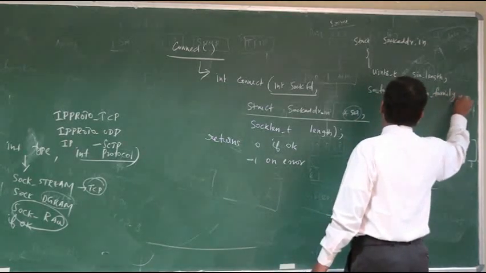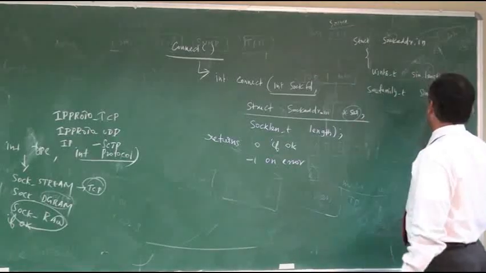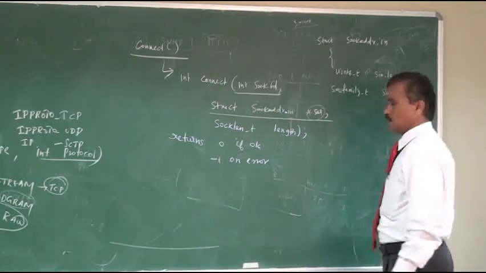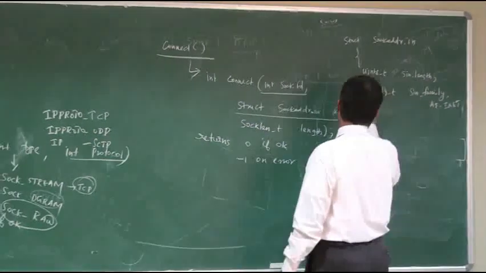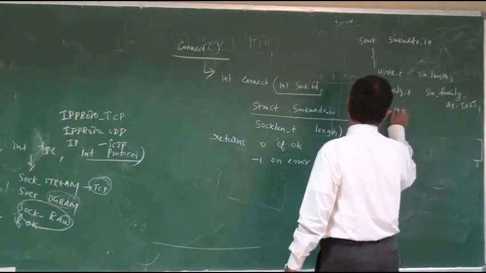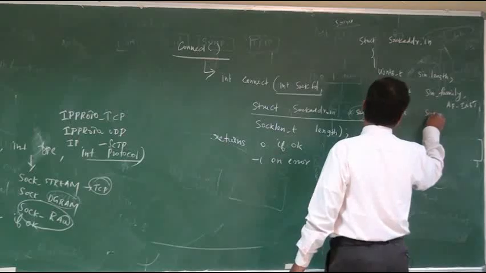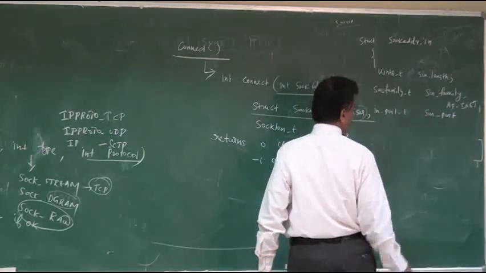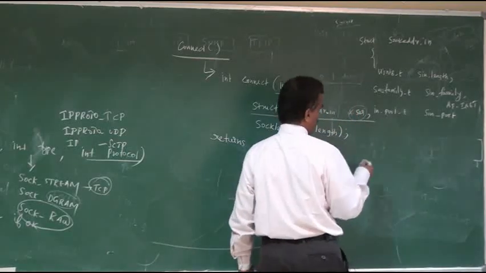Because we are using IP version 4, we can specify the family as AF_INET. Then the next one is the port number, in_port_t sin_port. Already I told you that the port number is used to identify an application.